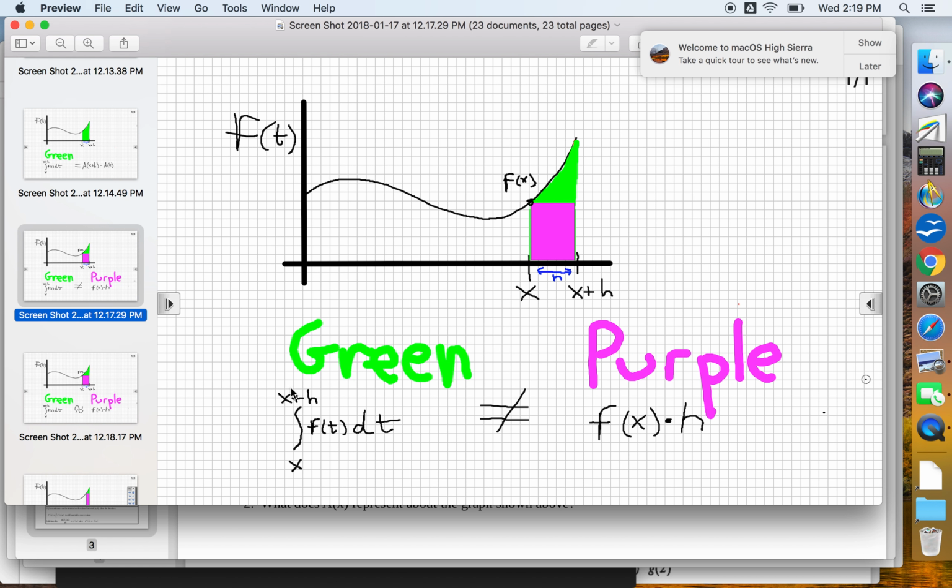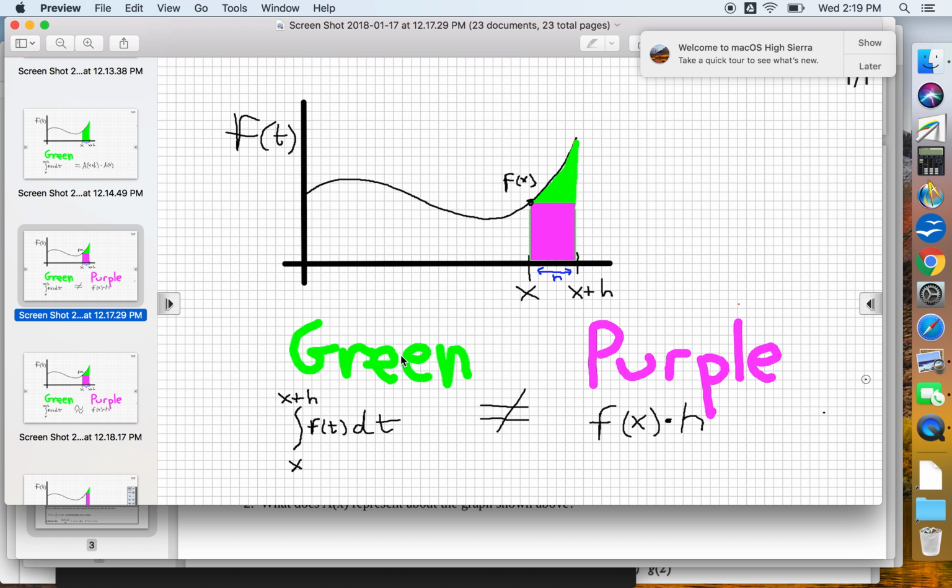So the green, so x to x plus h, f of t dt, is not going to be f of x times h. Let's make sure we know where this comes from. If this is a rectangle, it's got a height, and its height is the f value at x, so its height is f of x, and it has a width, and if it's from x to x plus h, its width is h. So we're looking at height times base, two sides of a rectangle. But gosh darn it, the purple doesn't equal the green.